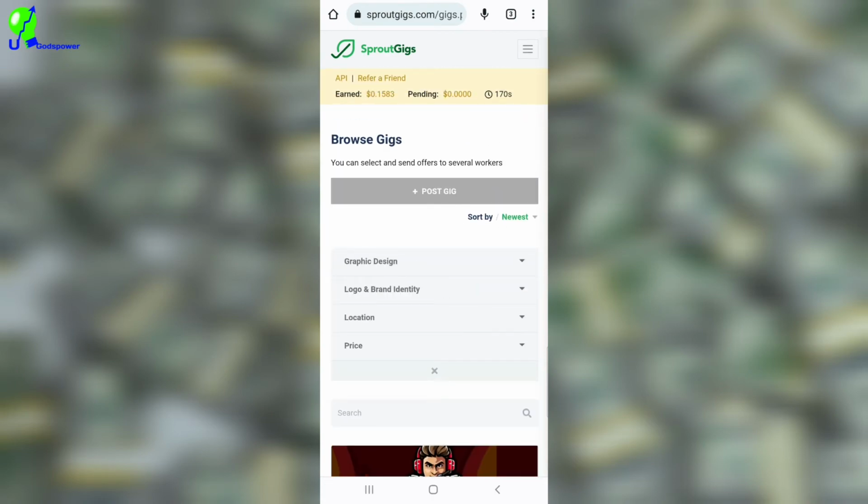So I just want to give a short tip about this. That is how you can select by category to find people to do a particular task for you.